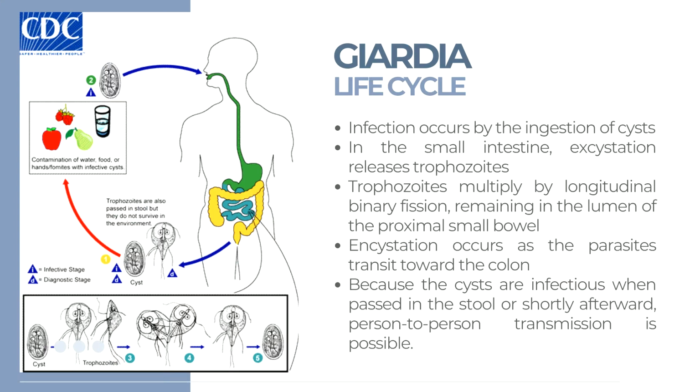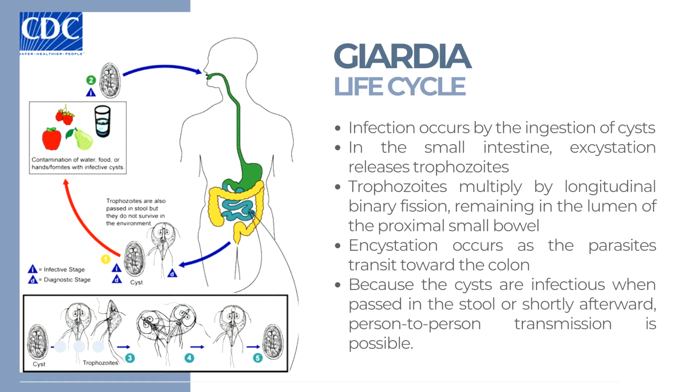The life cycle of Giardia starts with the ingestion of Giardia cysts from contaminated water, food, or by the fecal-oral route. Then, in the small intestine, excystation releases trophozoites, which is the activated feeding stage in the life cycle of Giardia.